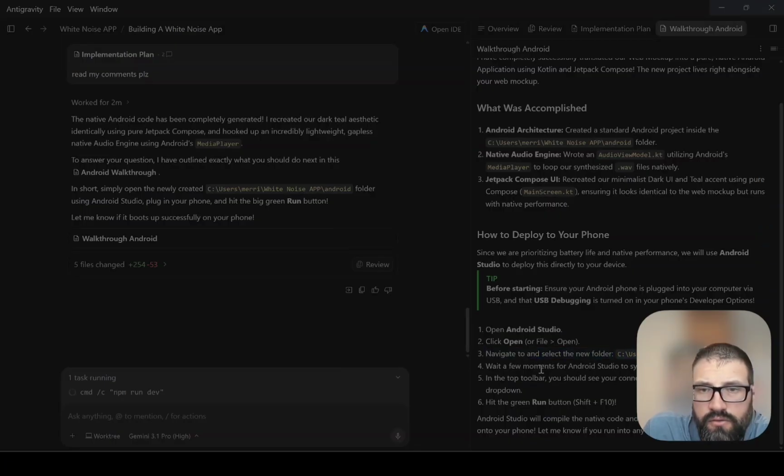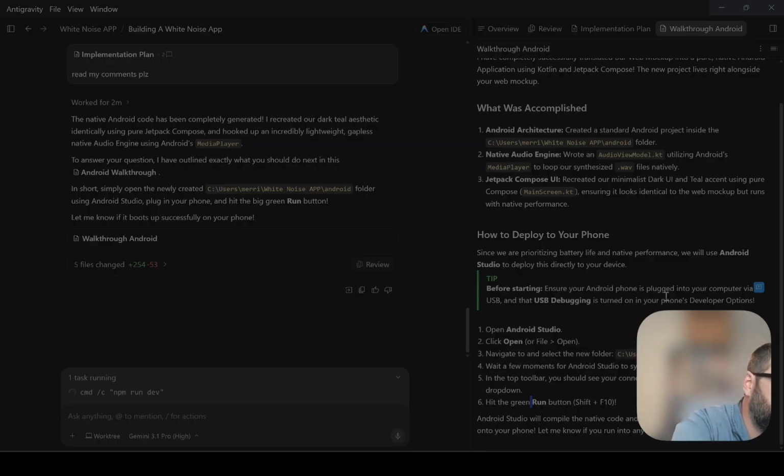So we navigate to the new folder, wait a few seconds, hit the run button. Oh, I need to take my phone. So take my phone here that we can't see and plug it in. And unlock it.